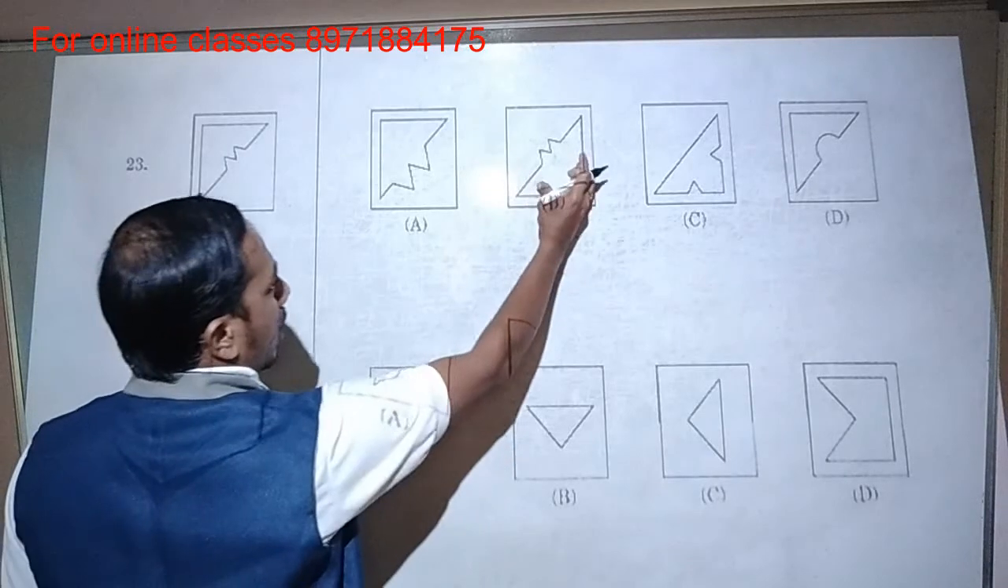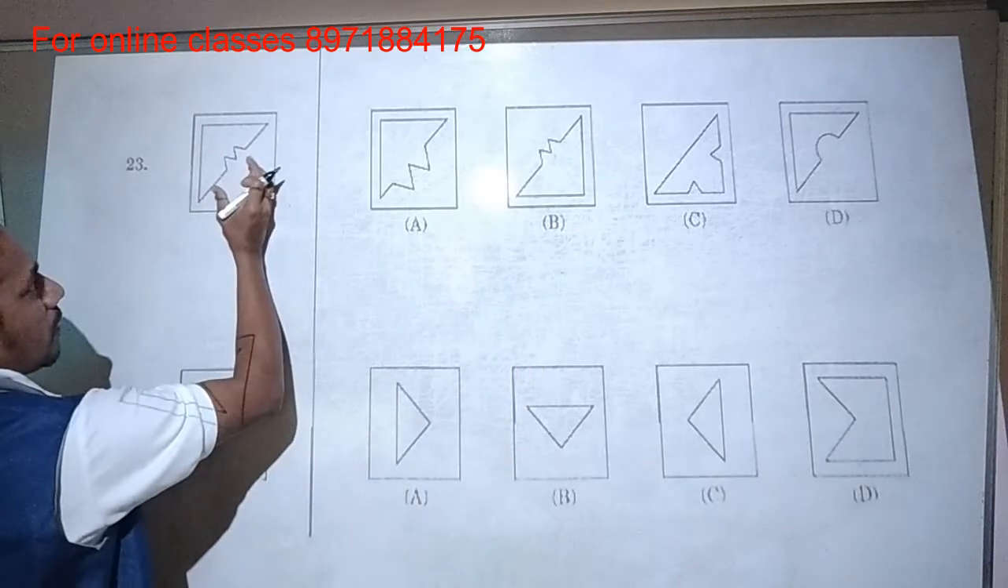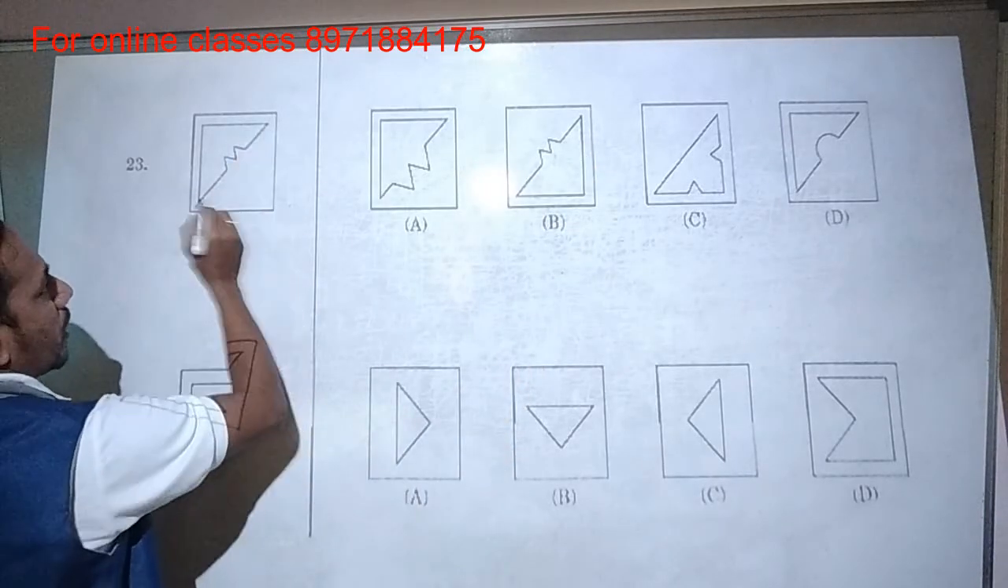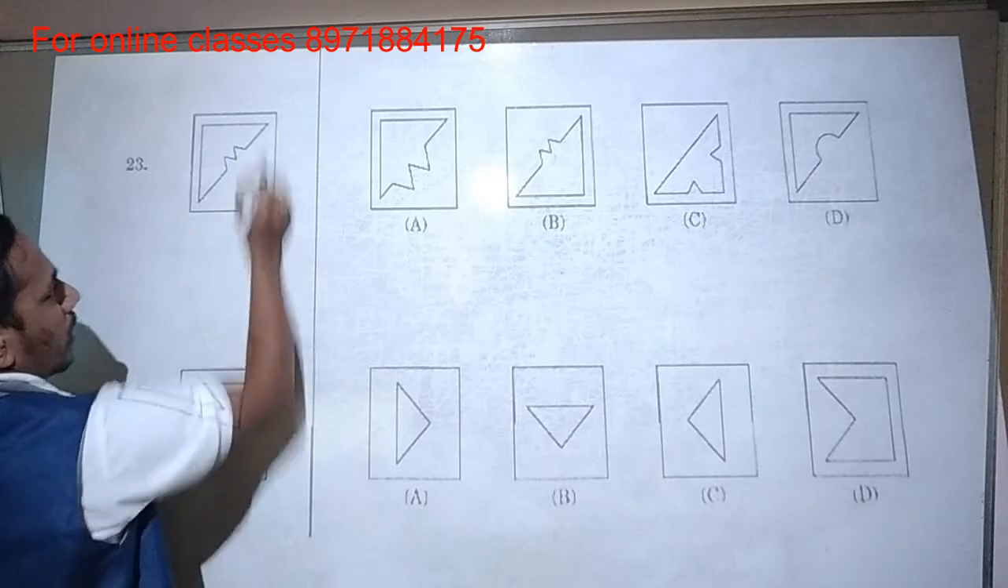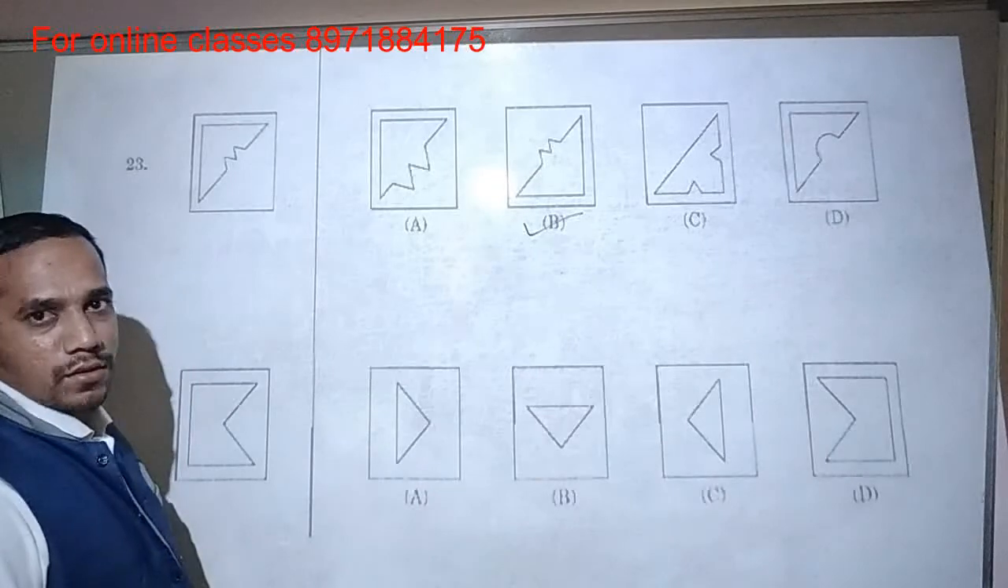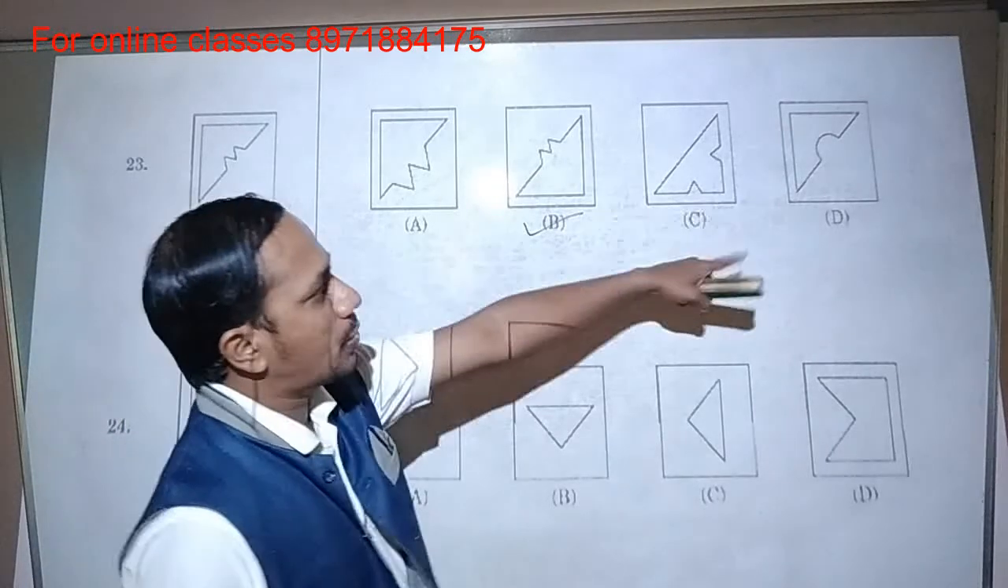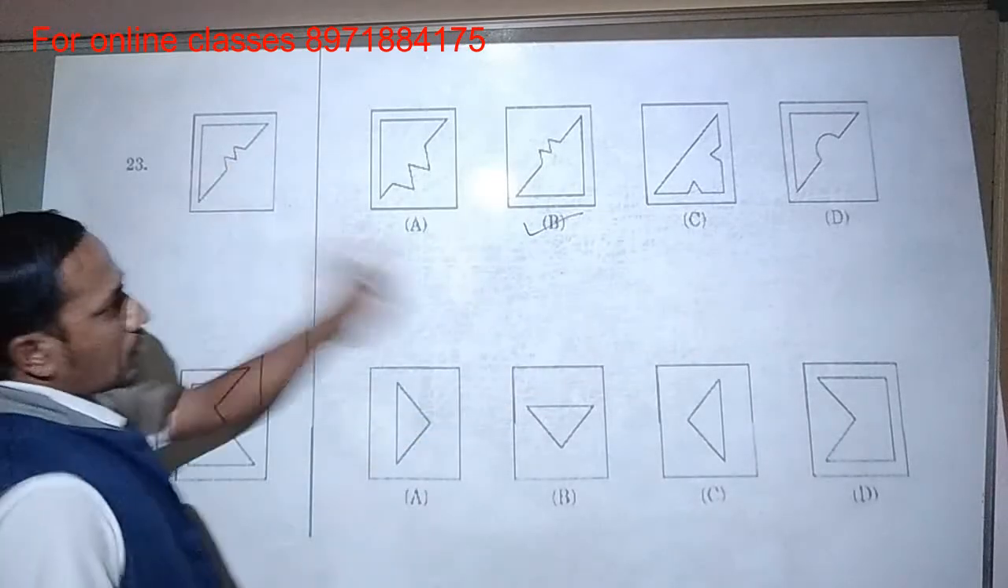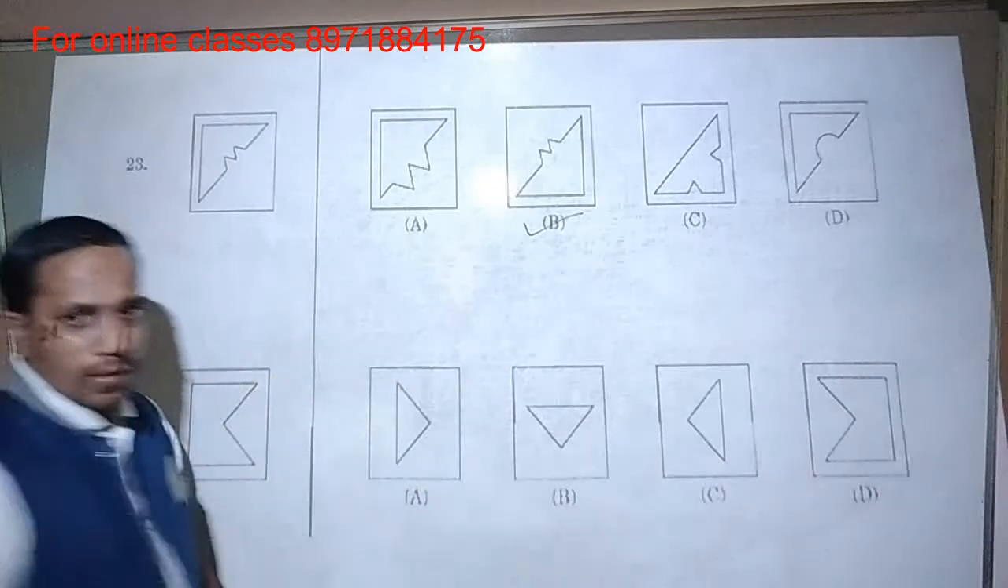Okay, we can see option B. We can take over here and we can fix here. Suddenly it will match the exact square. So option B is the correct one, right answer. Next option C and option D we can't fix inside this. So option B is the correct one.